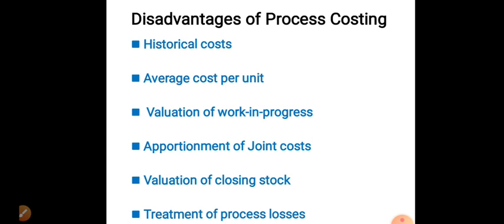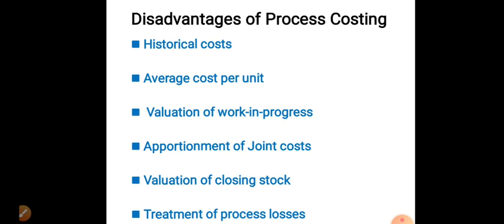Next, apportionment of joint cost. When there are joint products, there arises the problem of apportionment of the joint cost. If there is a joint product, it's very difficult to allocate the cost. How much cost for the joint product and the main product? It's very difficult. The product is produced together with the main product, but how to allocate the cost? This is the main drawback under process costing.